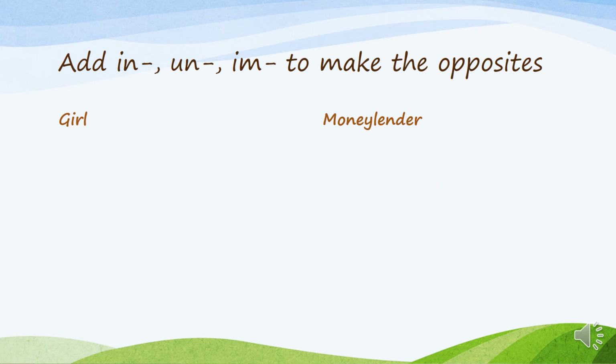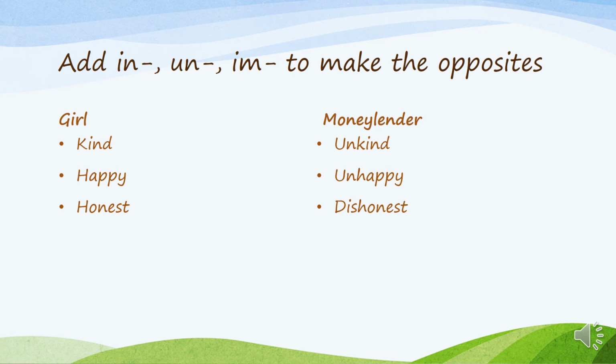And the next exercise: add in, un, im to make the opposites. For example, the girl is kind, but the moneylender is unkind. The girl is happy, the moneylender unhappy. Honest, dishonest. The girl is friendly, but the moneylender is unfriendly. And the girl is patient, but the moneylender is impatient.